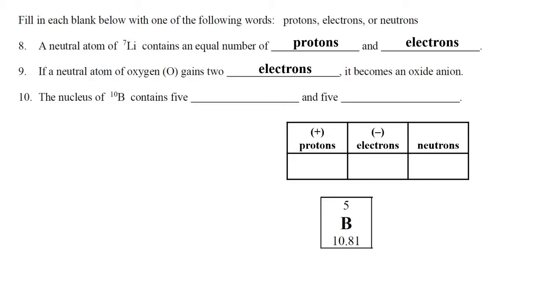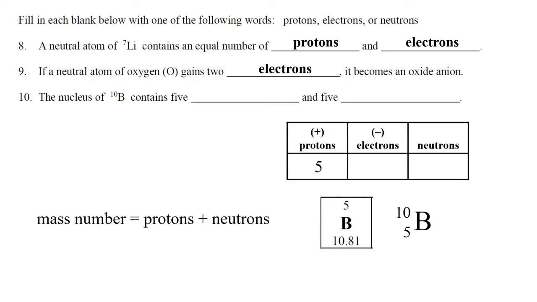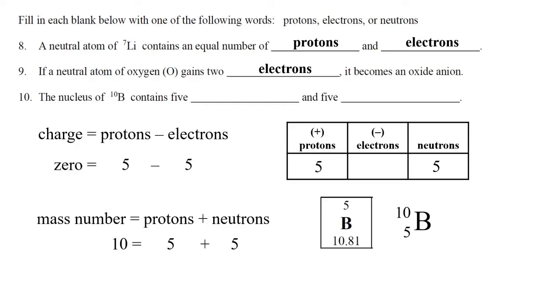So the atomic number of boron is 5. That's 5 protons. The mass of this particular isotope is 10, and that's the sum of the protons and neutrons. Therefore, there are 5 protons and 5 neutrons. And this is a neutral atom, so there is no charge. Therefore, it contains 5 protons and 5 electrons.